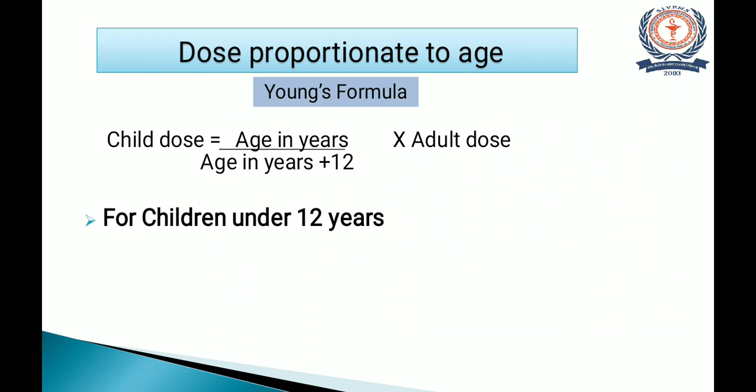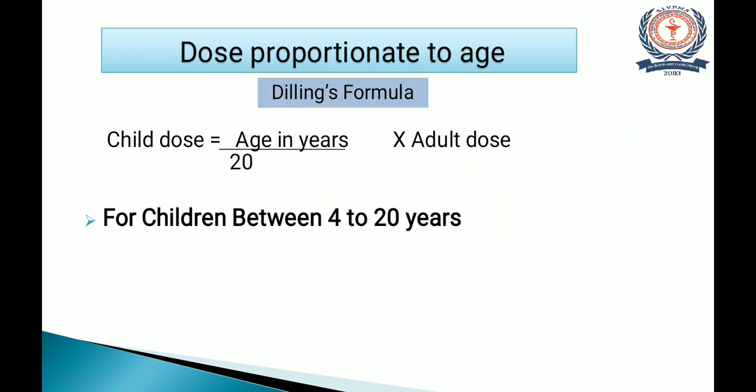So in dose proportionate to age, the first formula is Young's formula, which tells us that dose of child is equal to age in years upon age in years plus 12 multiplied by adult dose. Young's formula is applicable for children under 12 years of age.